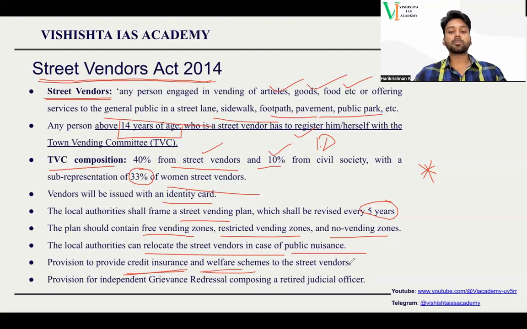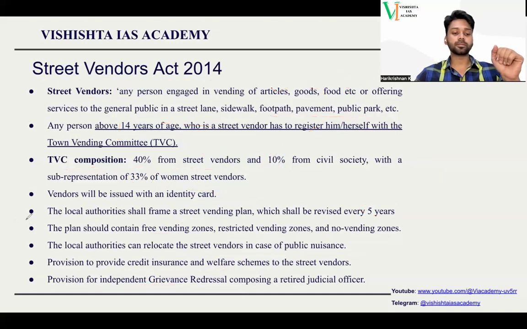So this is not a compulsion, but it provides a way for the local government to provide credit and some welfare schemes. So if the government wants, they can provide it. Provision for independent grievance redressal is also provided, with a retired judicial officer. So these points should be noted down for mains examination. It is important. Let's move to the next topic.